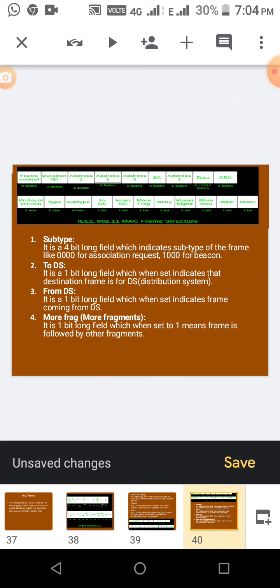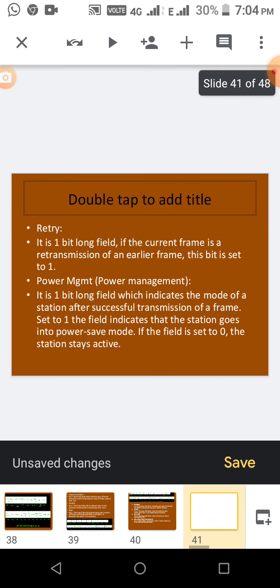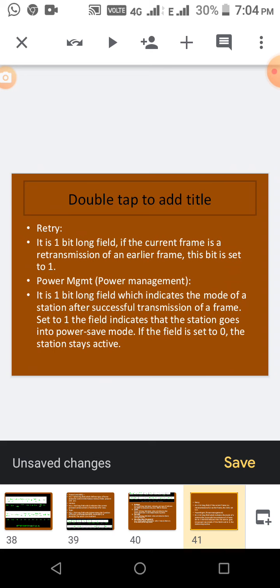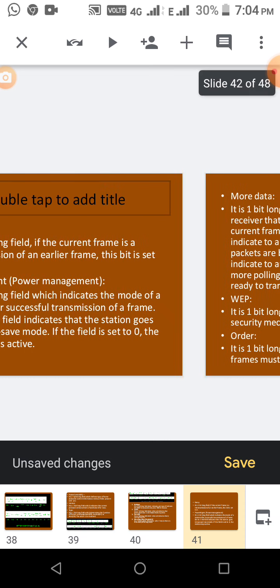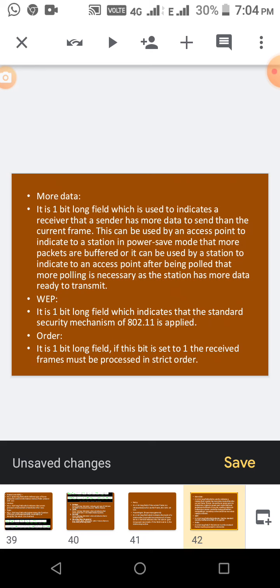To DS, where it is going to the distributed system, it's a one bit field, we already saw it now, it may be 1 or 0, 1 means it is to the distributed system. From DS, 1 bit, whether we can specify from DS, for that also 1 bit. Like this so many bits are available. And then the retry field will be there, and then power management field, 1 bit is allocated in the frame, and then 1 bit for more data, which indicates to the receiver that the sender has more data to send than the current frame. So each and every detail, bits are split in that frame.